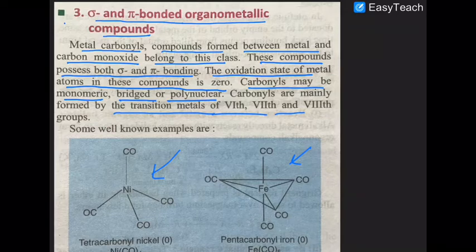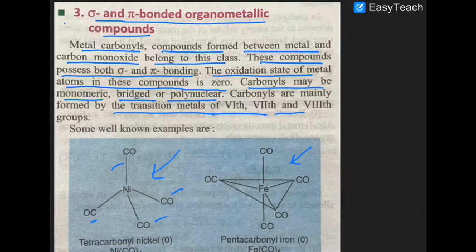So the first compound that is written there has 1, 2, 3, 4 carbonyl groups, so it is tetracarbonyl nickel 0. Remember that in your coming lectures you will go through a topic called the Mond process. That is for purification of nickel. In the purification process of nickel, tetracarbonyl nickel is formed first, and then it is heated so that carbon monoxide is freed from the nickel and you can get pure nickel. So that compound is very very important.